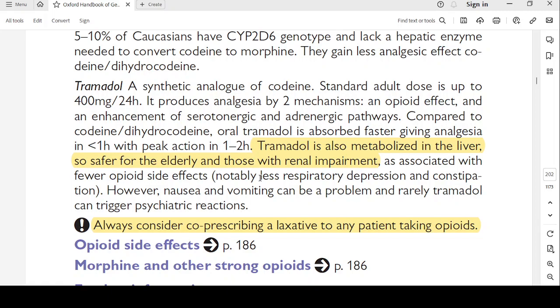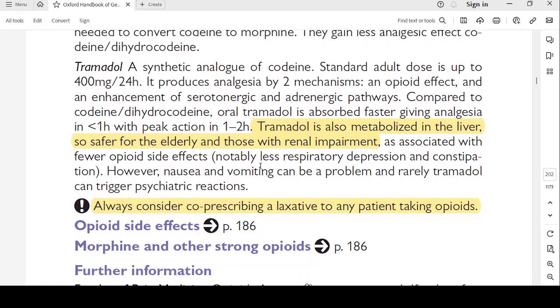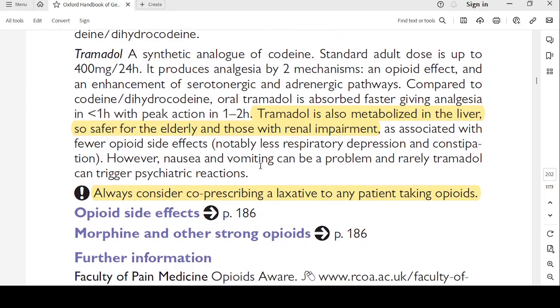Compared to codeine and dihydrocodeine, oral tramadol is absorbed faster, giving analgesia in less than 1 hour with a peak action at 1 to 2 hours. Tramadol is also metabolized in the liver, so it's safe for the elderly and those with renal impairment. It is associated with fewer opioid side effects, notably less respiratory depression and constipation. However, nausea and vomiting can be a problem and rarely tramadol can trigger psychiatric reactions.